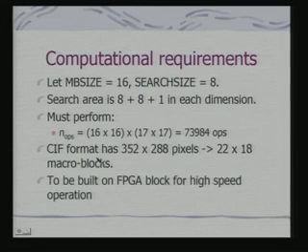And typically a CIF format, which is a smaller frame format, has 352 into 288 pixels, which translates to 22 into 18 macro blocks. And if for each macro block this computation is to be done, you can realize how many times this difference is to be computed. That is the basic time consuming part of the compression scheme, and this is to be built on an FPGA block for high speed operation.